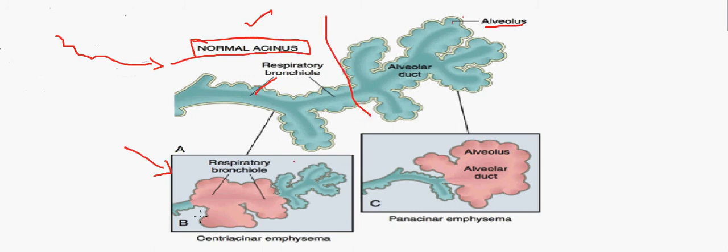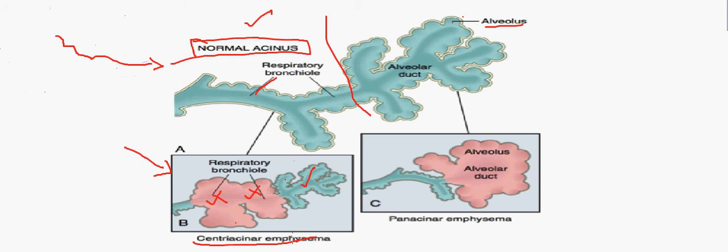We can see the normal acinus over here, and in this type of centri-acinar emphysema you can see the proximal part and the central part are enlarged. The air spaces are enlarged in the proximal and central parts, and the distal part is normal. We can see the enlargement of spaces in the proximal and central part. So this type is called centri-acinar emphysema.